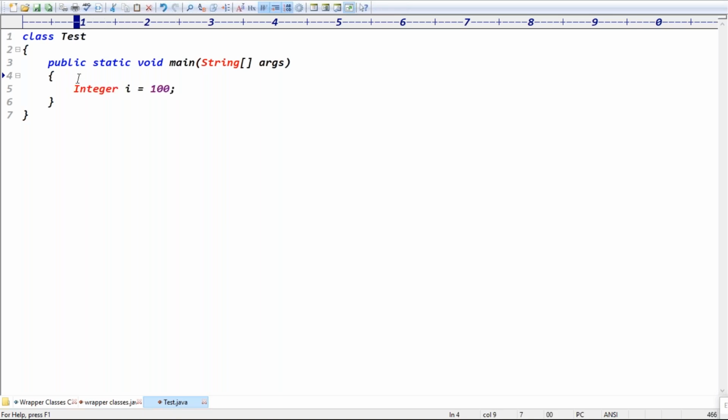Tell me, what do you mean by auto boxing here? Automatic conversion of primitive, which is automatically converted to the Integer object. So automatic conversion of primitive to wrapper object. That is called the auto boxing concept, guys.